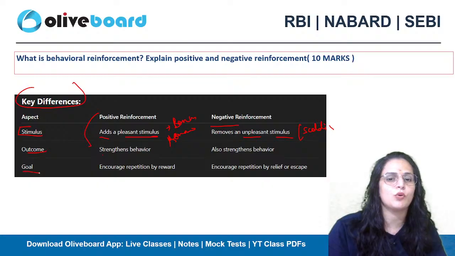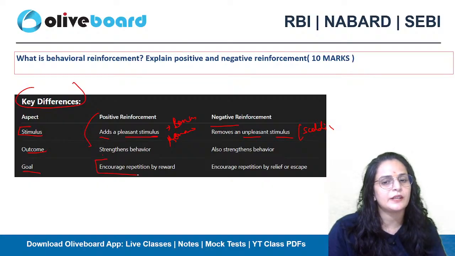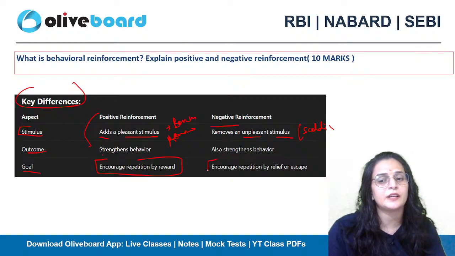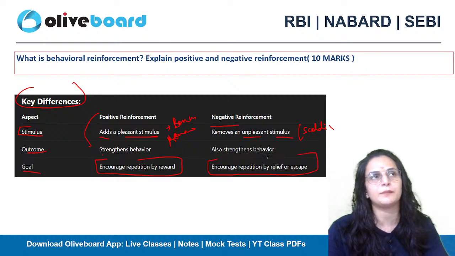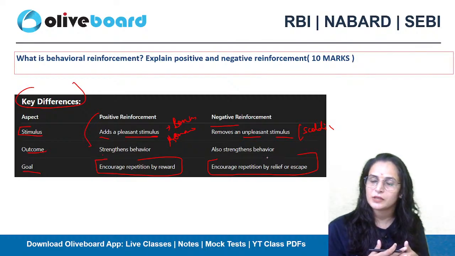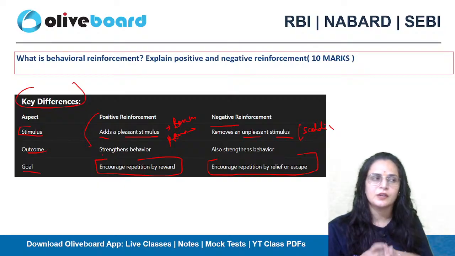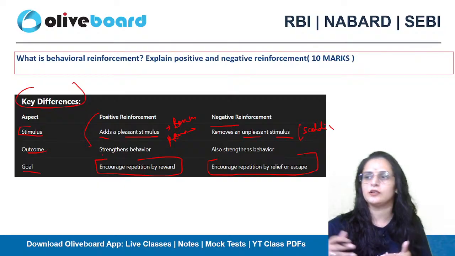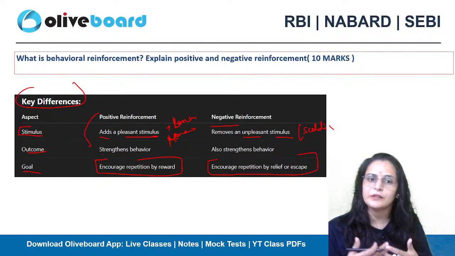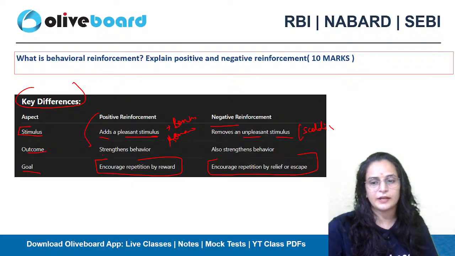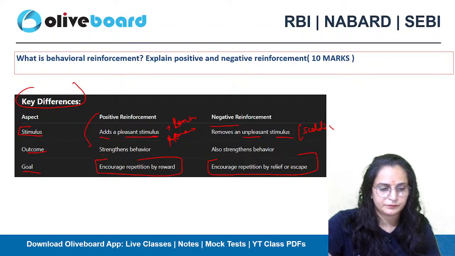Another is goals. It will encourage repetition by reward, and it will encourage repetition by relief or escape, because you are relieved from something. You are doing something, your teacher is not scolding you, so you are relieved. You are taking medicine and now your pain is reduced, so you are relieved. So this is a way to write a good answer for the question.